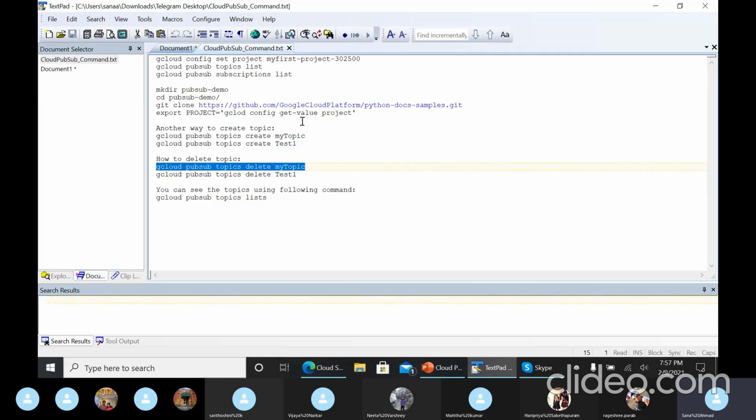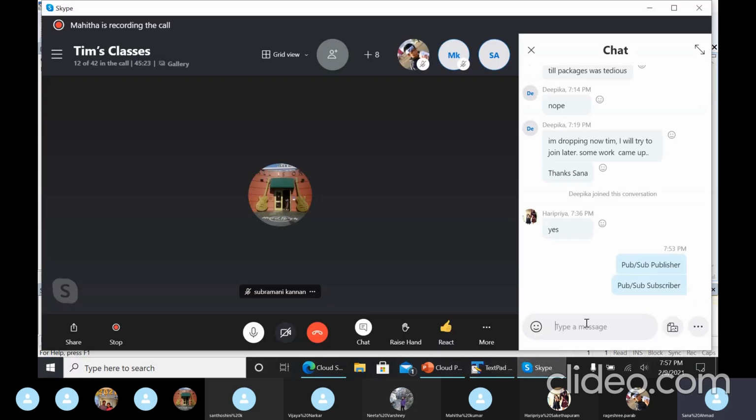Make sure you are at the right place, and I'll send the command. With this command, provide your project name: gcloud config set project, and give the project ID over here.